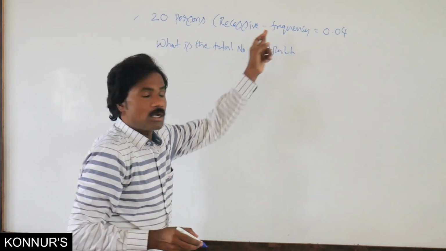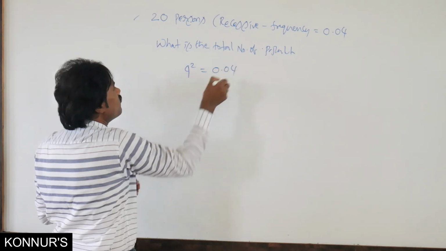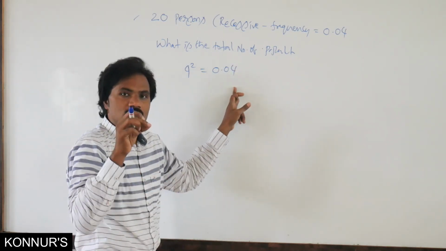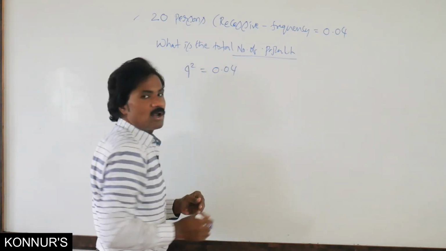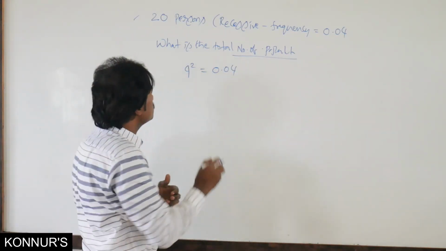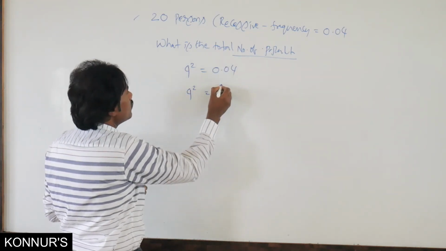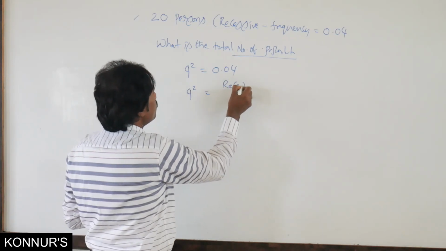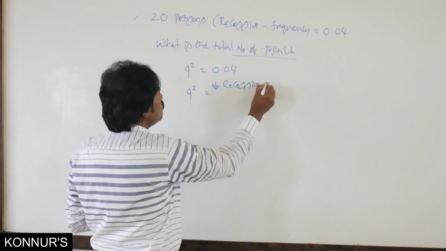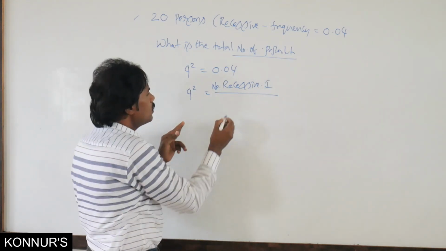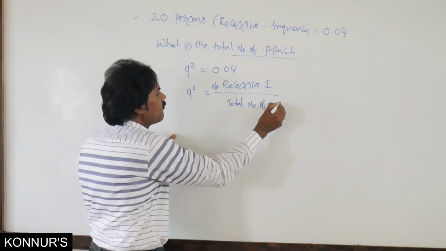Here they have given recessive. That means q square equals 0.04. Already given. How did this 0.04 come? Then we need the total number of population, the total number of individuals. Then q square equals the number of recessive individuals divided by the total number of individuals.